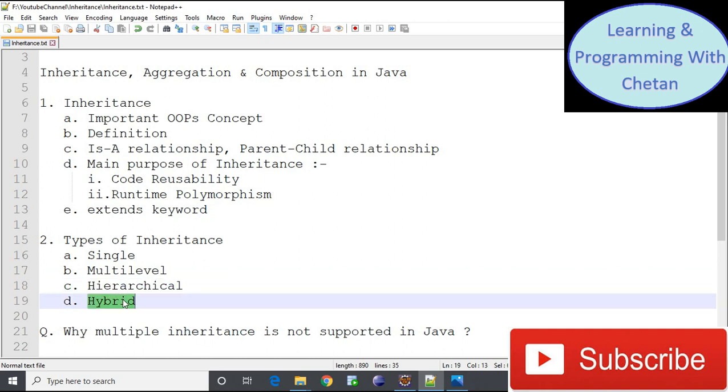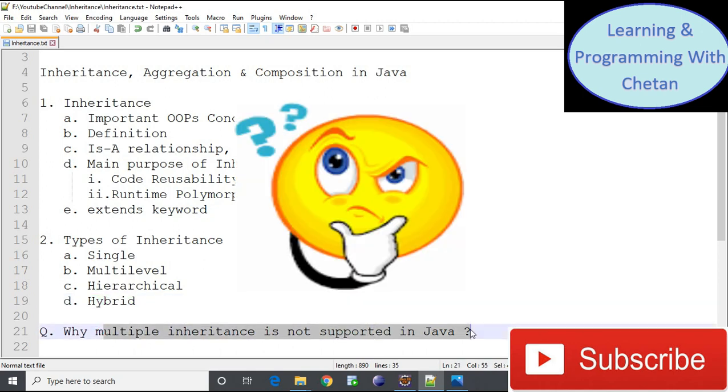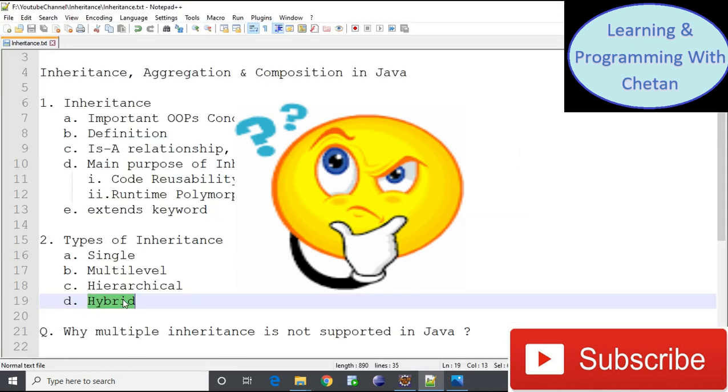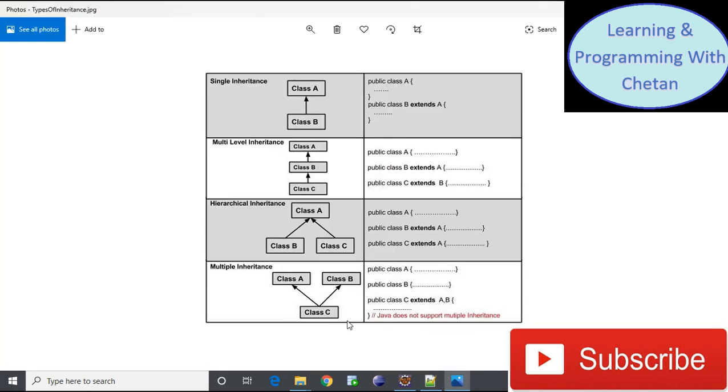Now there is one more type of inheritance which is known as multiple inheritance, which is supported in the C++ programming language. But if we talk about Java, then Java does not support multiple inheritance. Let us try to understand why Java does not support multiple inheritance. It means when one class has multiple parent classes. This type of inheritance is not supported in Java programming language to avoid complexity and ambiguity.